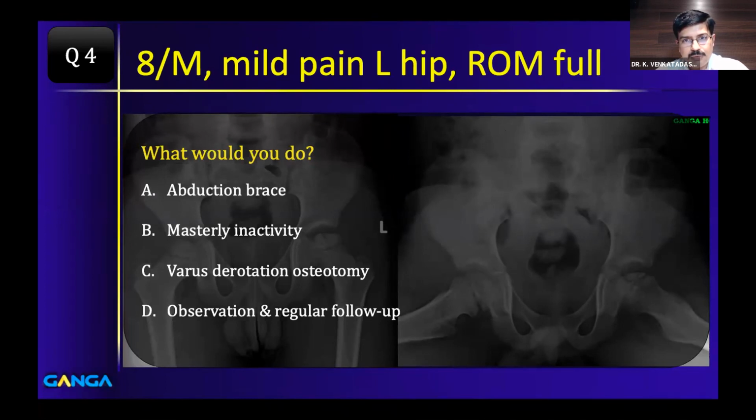46% of them have said abduction brace, which is not a wrong answer, I would say. 37% have put varus derotation osteotomy, 6% mastly inactivity, and 11%. So the problem is actually with this 17% who have. Both abduction brace and varus derotation osteotomy are correct. We cannot say that abduction brace is a wrong answer.